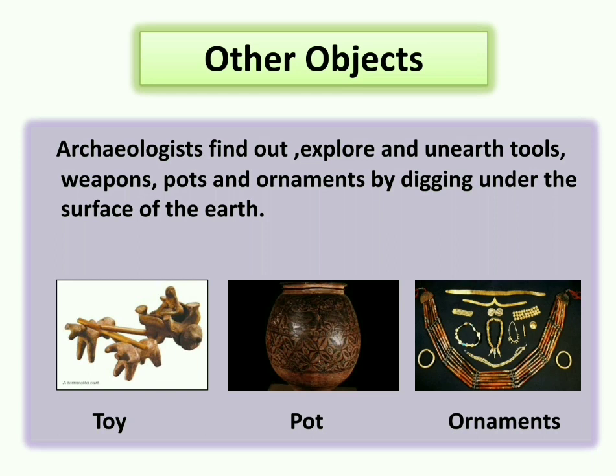Other objects. So besides these monuments and coins, there are several other objects. Archaeologists explore and unearth tools, weapons, pots, and ornaments by digging under the surface of the earth. What do these archaeologists do? They dig out from under the surface of the earth and unearth certain weapons, tools, pots, ornaments. All these are called other objects.